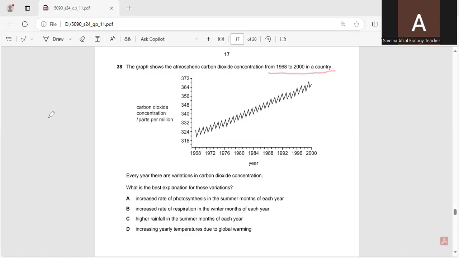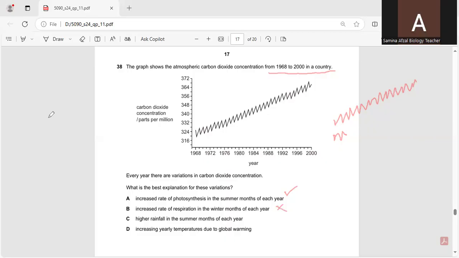You can see the graph is in this way. There is increase and decrease, increase and decrease. So in this way, this spring-like structure is formed. What is the best explanation? A: Increased rate of photosynthesis in the summer months of each year. Yes, there is increase in the summer and decrease in the winter. So A can be the correct option. B: Increased rate of respiration in the winter months of the year. We are discussing photosynthesis, so this is not the correct option.